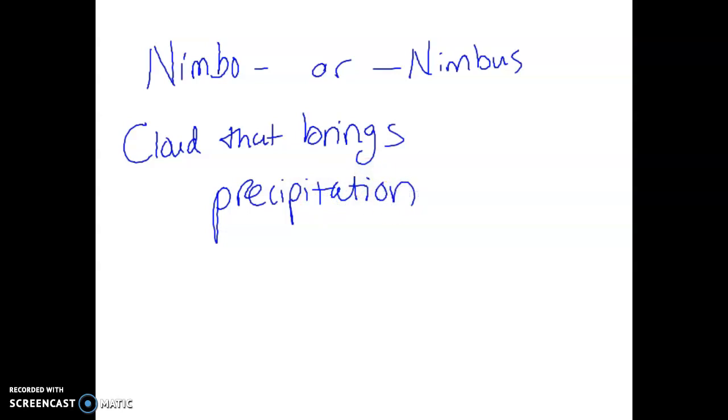Why didn't you just say rain? Because clouds bring more than just rain. Clouds can bring rain, sleet, snow, and hail. Once I start adding the nimbo or nimbus, you're probably talking about rain, sleet, and snow. Now, I don't know that I've ever seen it hail and not thunderstorm at the same time, so that's usually rain in those clouds as well. But nimbo and nimbus are very important words to understand and to have written down in your notes.